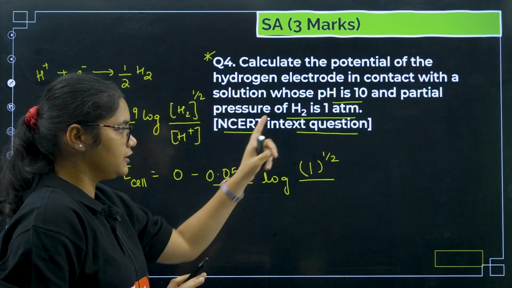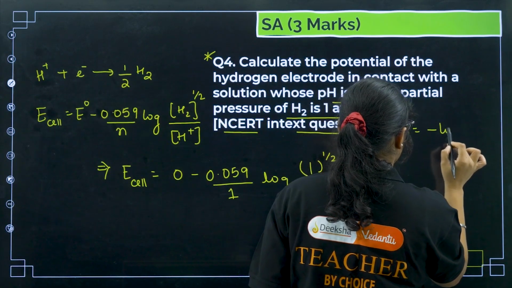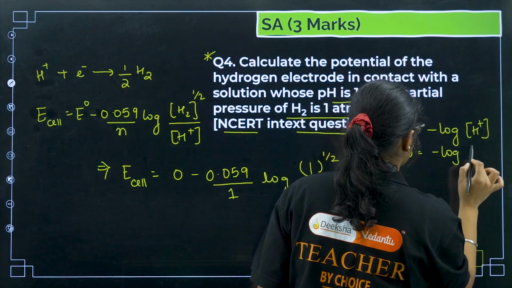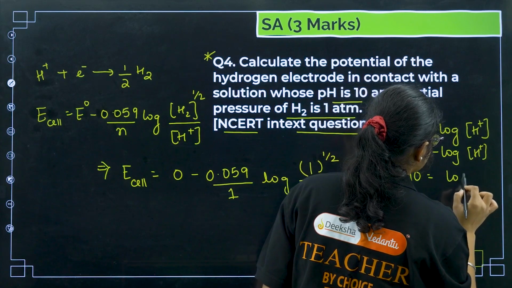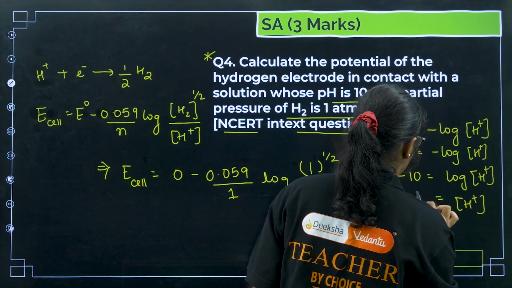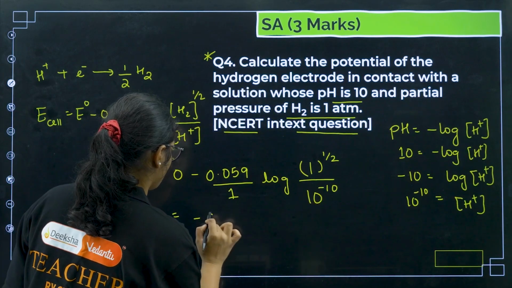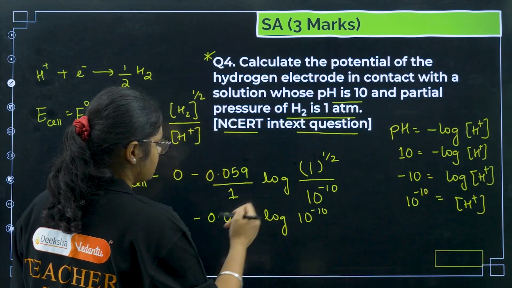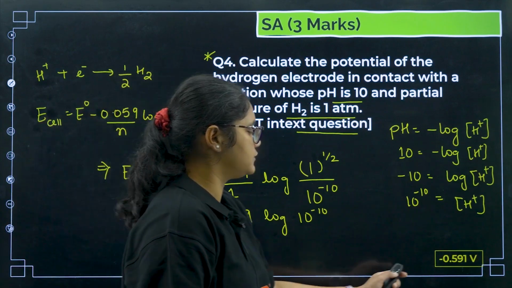Now the H plus concentration: if pH is equal to 10, and pH is equal to minus log of H plus, then minus log H plus is 10, so log of H plus is minus 10. So what is the value of H plus here? It will be 10 to the power of minus 10 if you take anti-log on both sides. So now, 0.059 log of 10 to the power of minus 10. So minus 10 will go here and we get 0.59 volt.